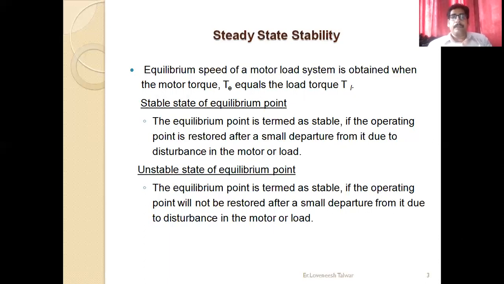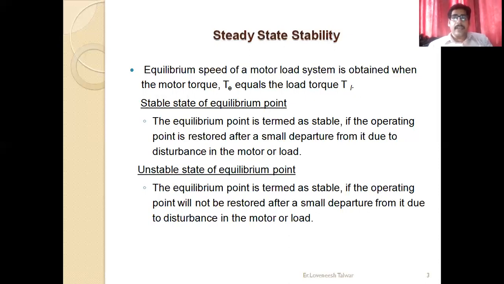We are seeing that we can change the system from an unstable condition to a stable condition by removing its steady state error. As already discussed, we have unit step, ramp, and parabolic inputs. In the same manner, we calculate their positional error coefficient, velocity error coefficient, and acceleration error coefficient. So if you remove these errors, you can make your system from an unstable system to a stable system.